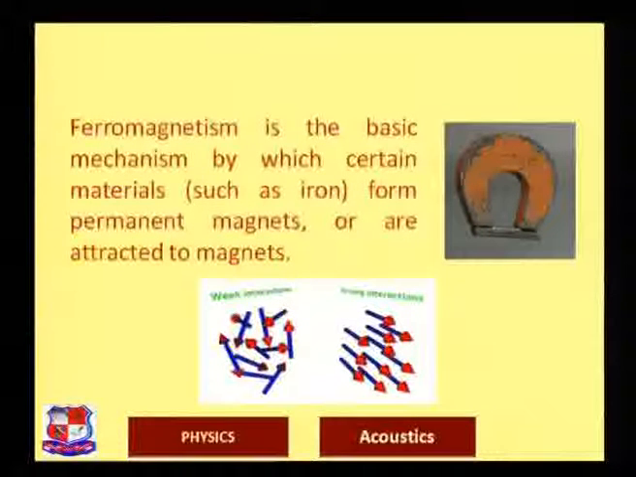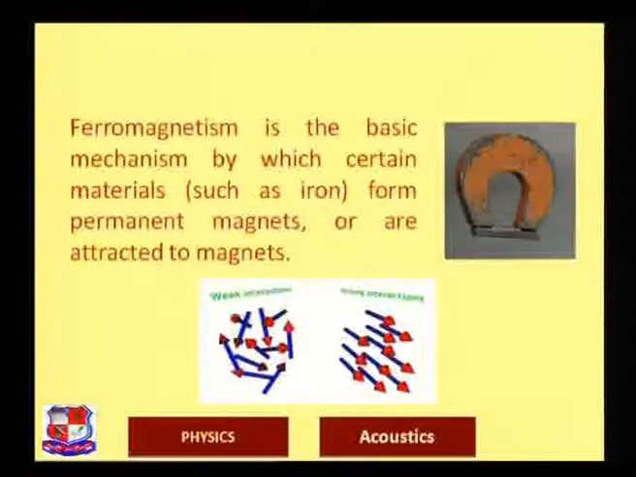Now we are going to move to the next type of magnetic material, that is ferromagnetic material. Ferromagnetism is the basic mechanism by which certain materials such as iron form permanent magnets or are attracted to a magnet. Here is a material which is very important, ferromagnetic materials. When you remove the external magnetic field, they actually possess the permanent dipole moment.